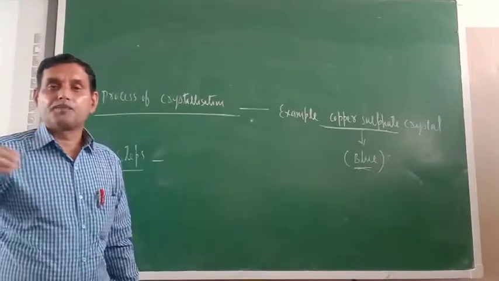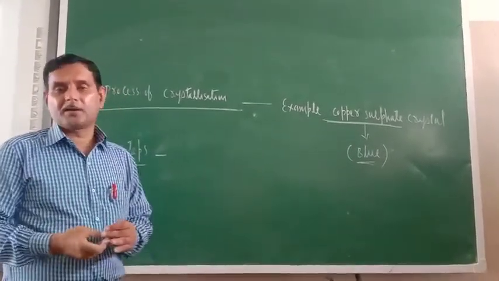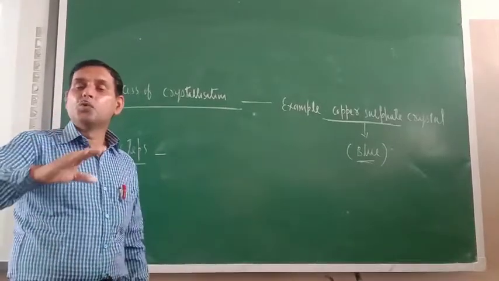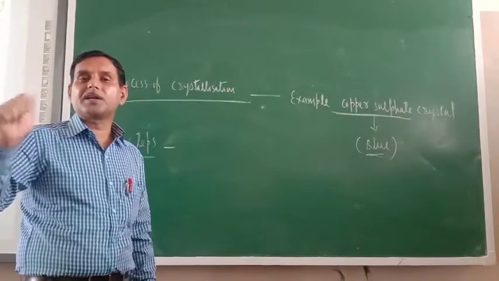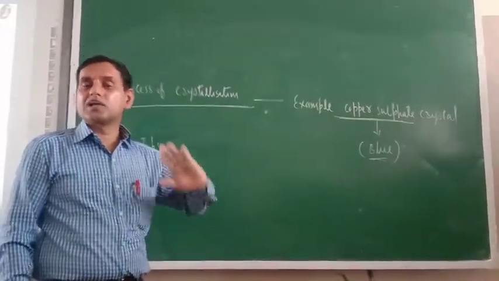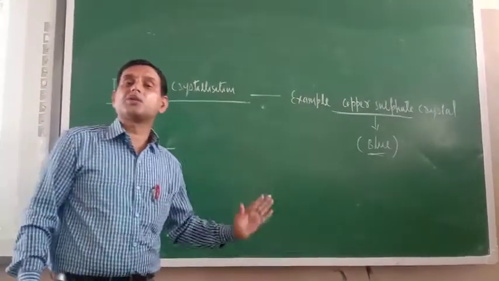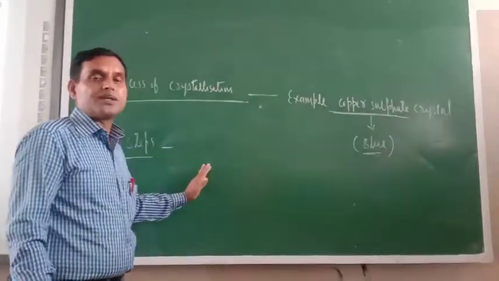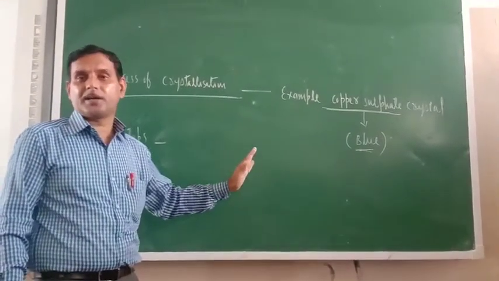Just see, pinch by pinch you keep adding the copper sulfate crystal to the water, and the moment when the dissolution of copper sulfate crystal in the water stops, at that time you should also stop adding copper sulfate crystal to the water. So the first step is to prepare the saturated solution of copper sulfate in the water.